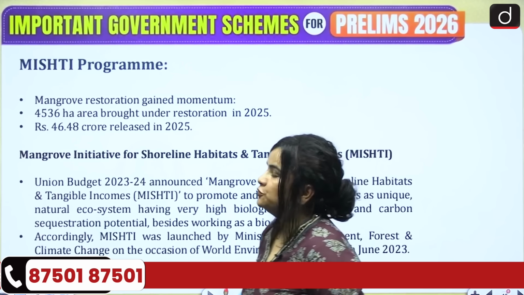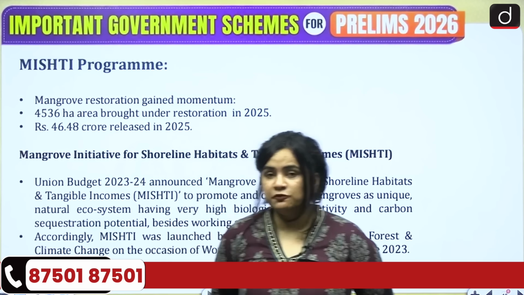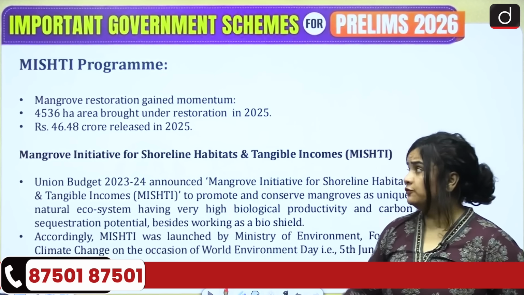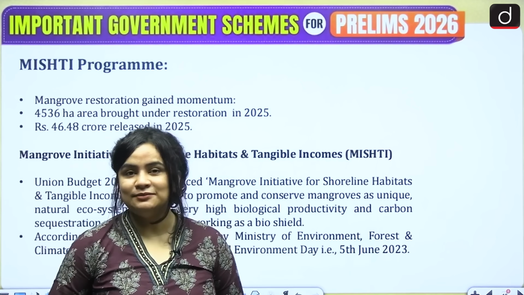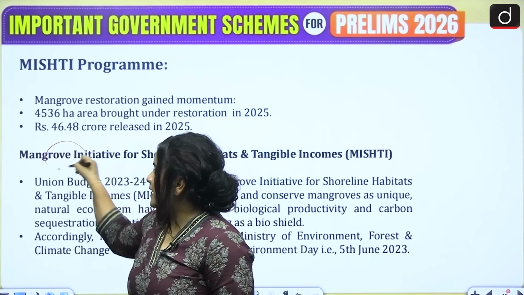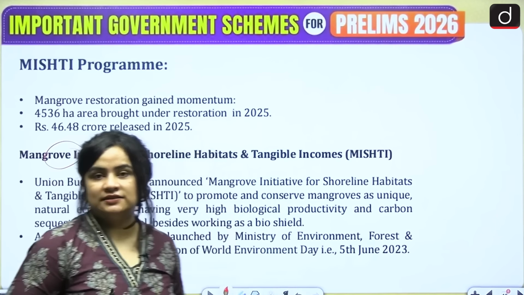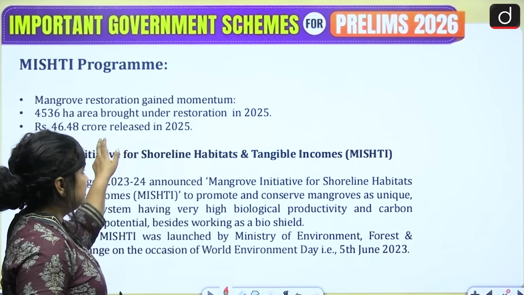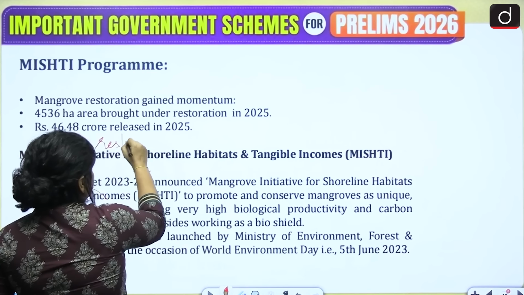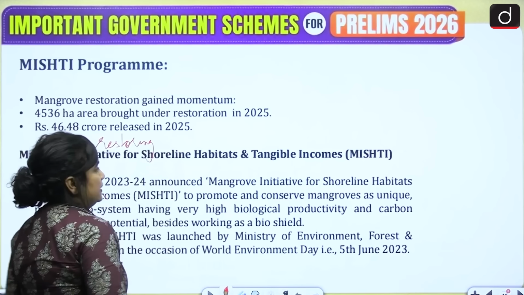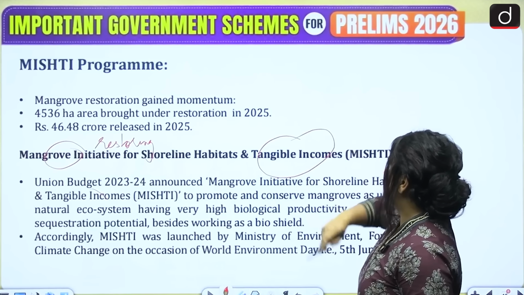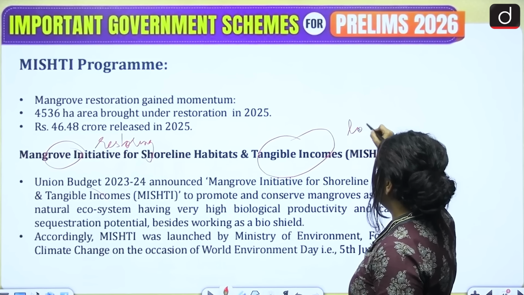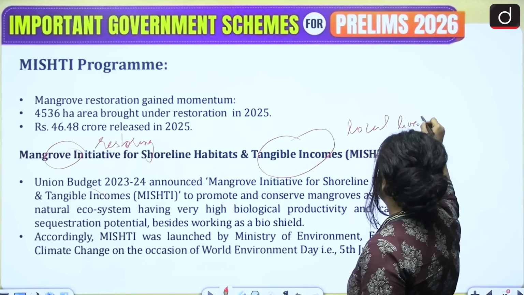Next, we have the Mishti program. So what is the full form of Mishti? It is the Mangrove Initiative for Shoreline Habitats and Tangible Incomes. And as the name suggests, when we talk about Mangrove Initiative, it is understood that this scheme aims at restoring and expanding mangroves, and of course also focuses on opportunities for local livelihoods.